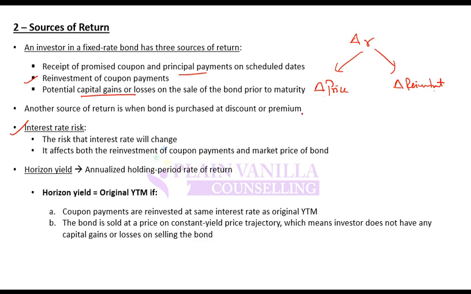If, let's say, interest rate goes up, price will go down, but reinvestment return will go up. So one of these would have a positive impact, another would have a negative impact, and the overall impact will depend on the magnitude of these two impacts, or the net effect. Horizon yield, we have discussed, is equal to YTM if the two assumptions hold.